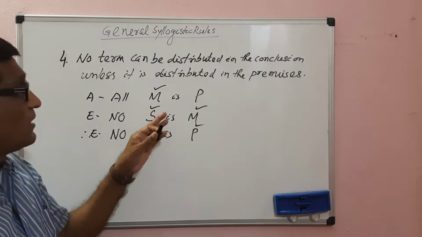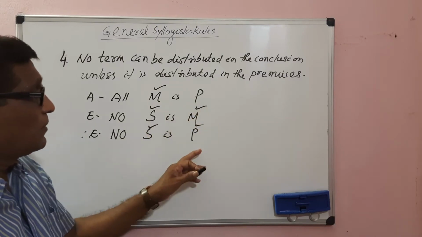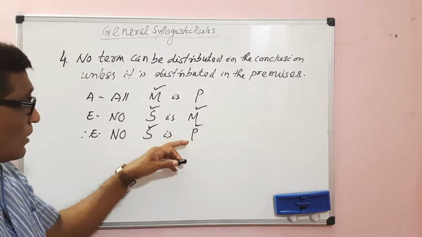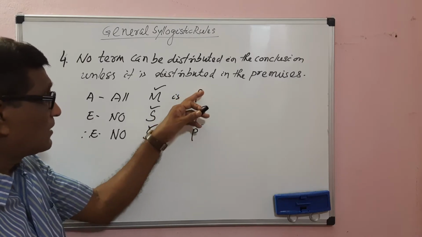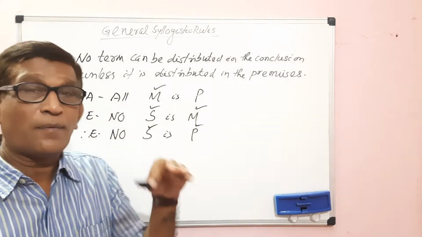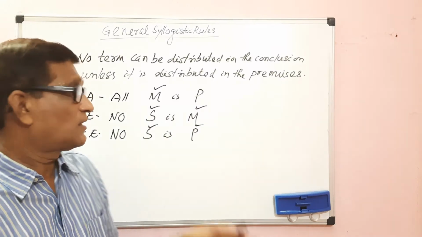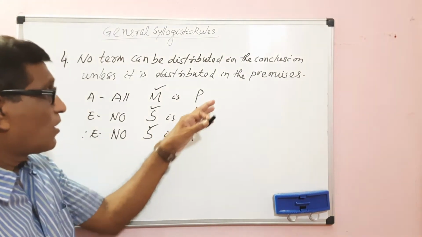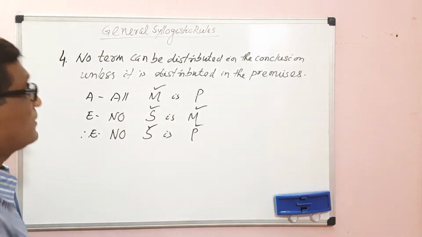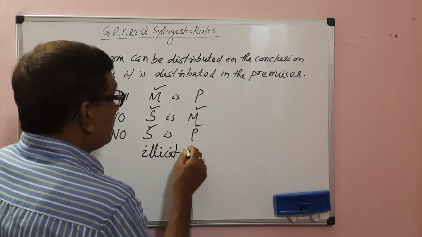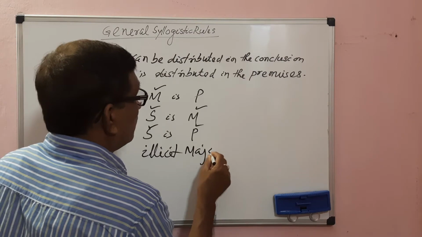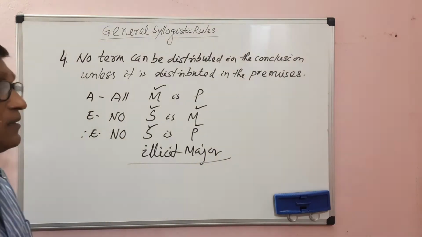What is the reason it is a fallacy? Because the term in the conclusion is more general than in the premises. So the conclusion can never be more general than the premises. That is why here we commit the fallacy of illicit major.